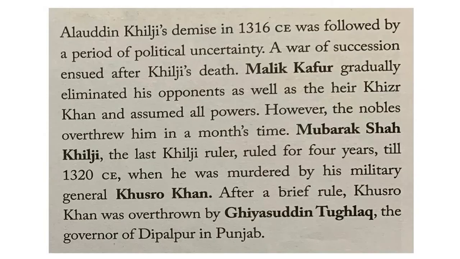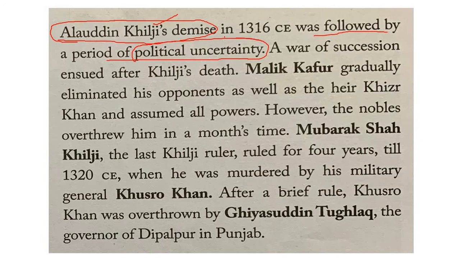So, Alauddin Khilji's demise. After the death of Alauddin Khilji, what happened? It was followed by a period of political uncertainty. That means it was very difficult to replace somebody as powerful as Alauddin Khilji. Politically, there was nobody who could replace him. During that time, a war of succession ensued after Khilji's death. All the military commanders under his control and the family members of Alauddin Khilji went into an internal war to decide whom to replace Alauddin Khilji with.